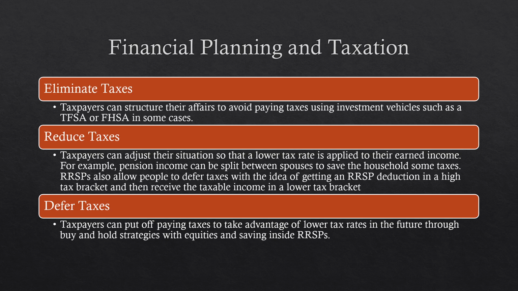You'll also want to try to reduce taxes, so taxpayers can adjust their situation so that a lower tax rate is applied to their earned income. For example, pension income can be split between spouses to save the household some taxes. RSPs also allow people to defer taxes with the idea of getting an RSP deduction in a high tax bracket, usually when they're working, and then receive the taxable income from the RSP when they are in a lower tax bracket, usually in retirement. So it is important to be aware of these different strategies and to try and implement them when creating a plan.